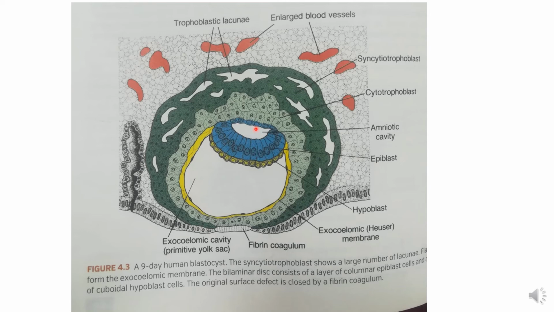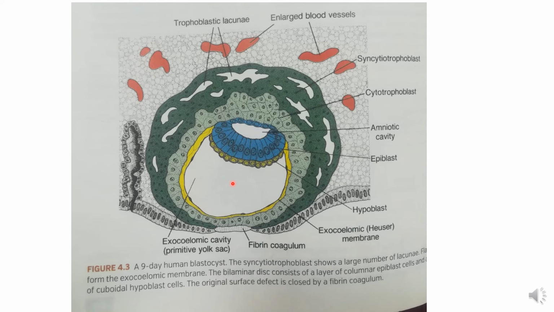So what alterations occur in the second week? Trophoblast changes into two layers, cyto and syncytio. Inner cell mass changes into two layers, epiblast and hypoblast, and two chambers are formed: the amniotic cavity and the umbilical vesicle. So another name given to the second week is the bivesical stage, which means two cavities, two vesicles, are formed.